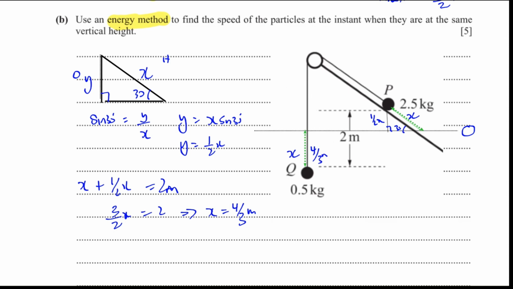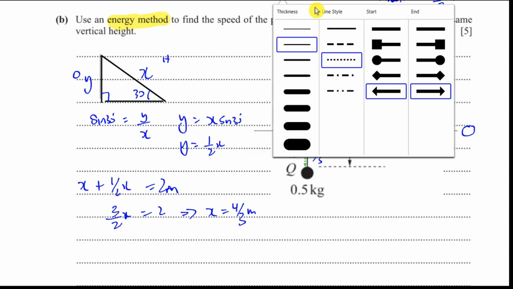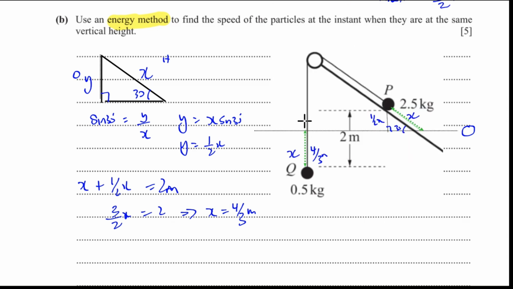And that means the remaining distance, which is between those two, what's left, is going to be 2 minus 4 over 3, which is 2 over 3, sorry. 6 over 3 is 2, isn't it? So that will be 2/3. So this is 2/3 of a meter. This is 4/3 of a meter. That makes 2 meters altogether. So now we know exactly at the point where they'll be at the same vertical height. So it's not going to be halfway. It would be if they were both vertical, but one is at an angle.